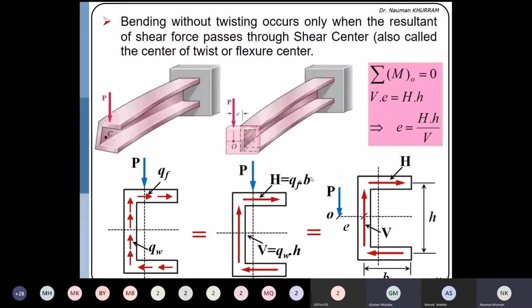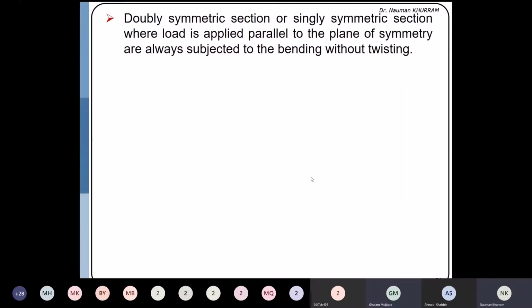So for a doubly symmetric section, or a singly symmetric section where the load is applied parallel to the plane of symmetry, we will not have any problem regarding the twisting. Again, I am repeating, the shear center is only important for a singly symmetric section if the load is not acting along the axis of symmetry, if the load is acting at any other axis except the symmetrical axis.